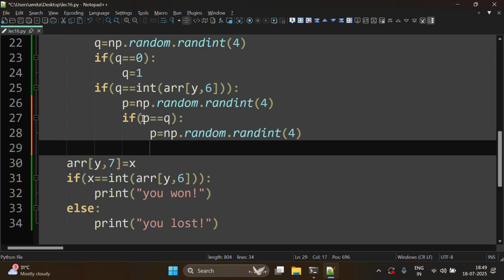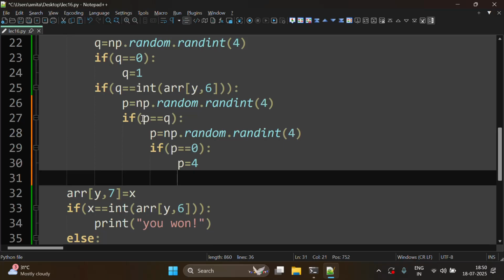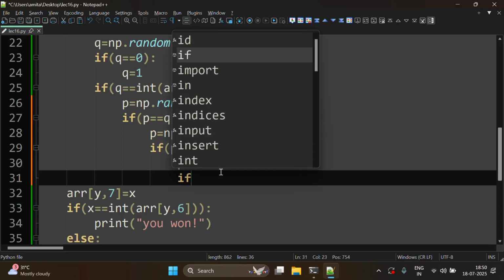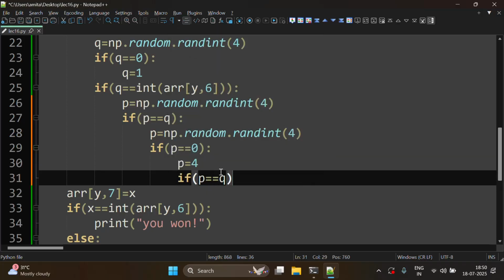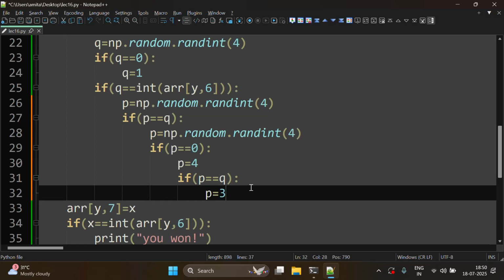Then we need to put a condition: if p comes as 0, then p can be any from 1 to 4, let it be 4. But the correct answer might be 4 and q is also 4, so we need to check again: if p is equal to q, then p can be 3. We can also give it as 2 or 1, whatever we want.